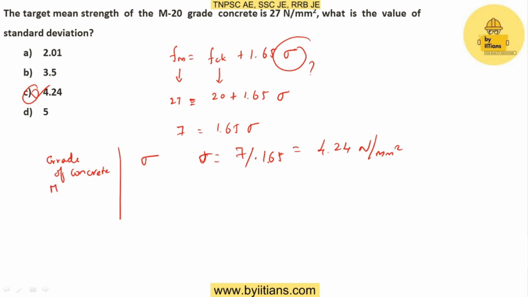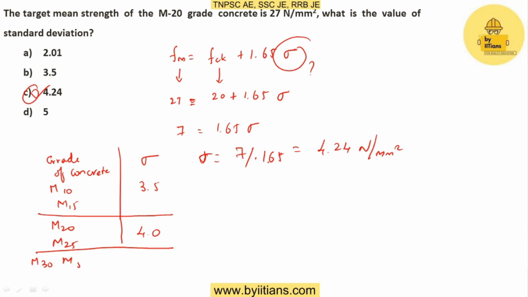For M10 and M15 the standard deviation value will be 3.5. For M20 and M25 this value will be 4. And for M30, M35, M40, M45 and M50 this value will be 5.